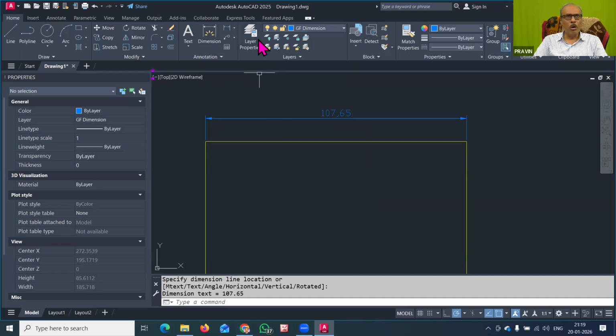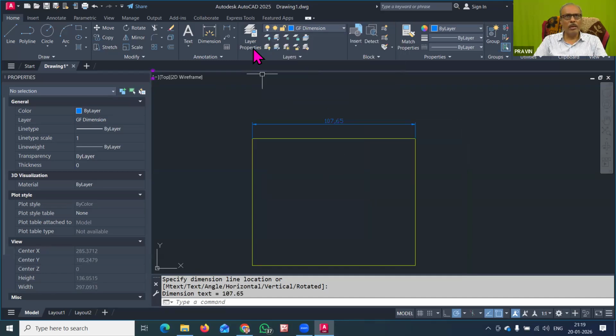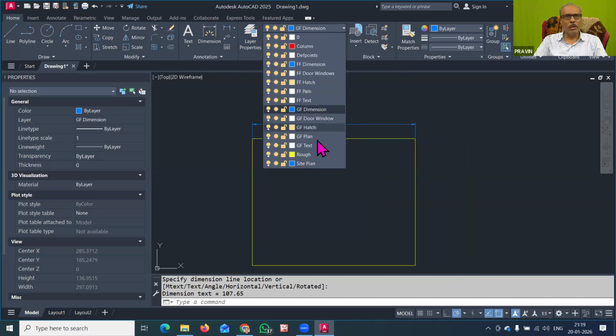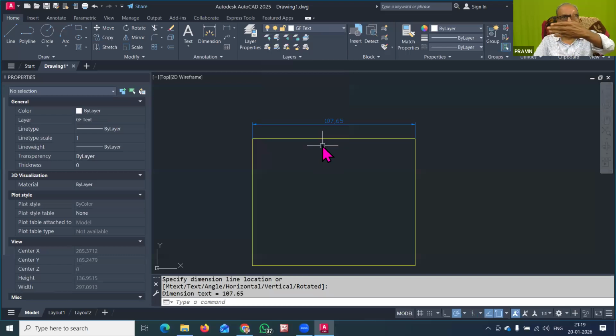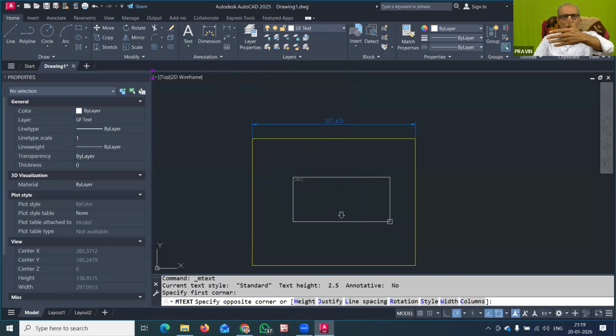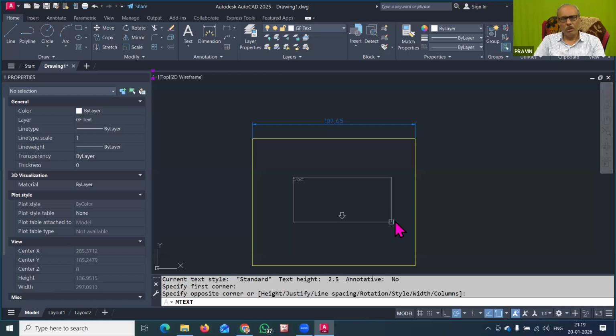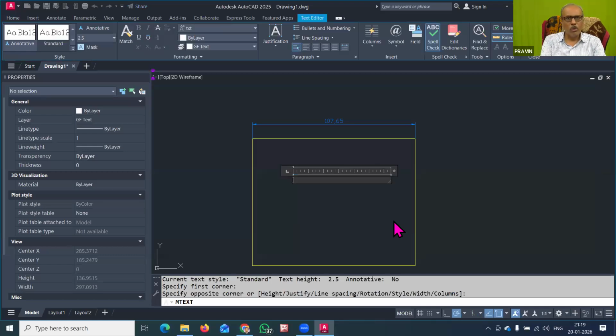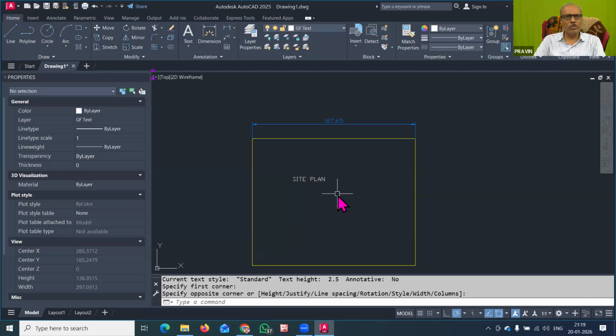If you want to write text in your drawing, you can just go here, open the ground floor text layer. I will just click on this layer. So that text layer will come up, and now by using the multi-line text, I can write here whatever text you want to write. I will just use some sample text for understanding how you can use the layer, and click outside.